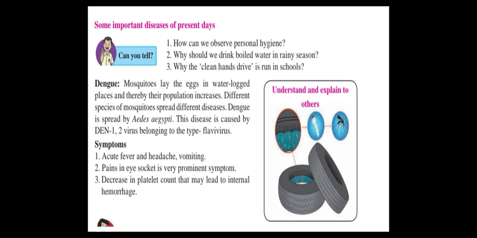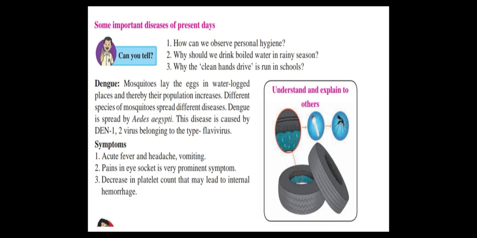It is also known as break bone fever. It is caused by 4 types of virus: dengue virus 1, dengue virus 2, dengue virus 3 and 4. When a mosquito bites an already infected person, the virus enters the mosquito. If the mosquito sits on a patient, the virus comes into the mosquito, and then the virus spreads everywhere to others. In this way it spreads from one person to another.